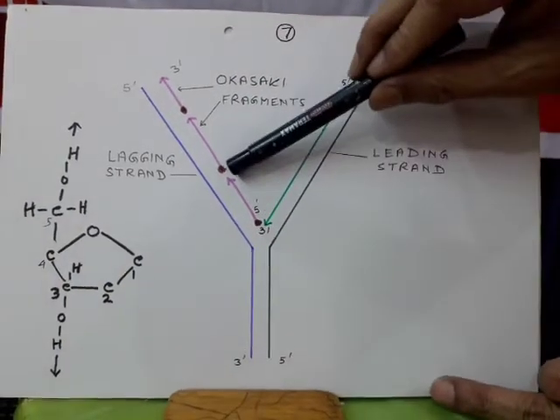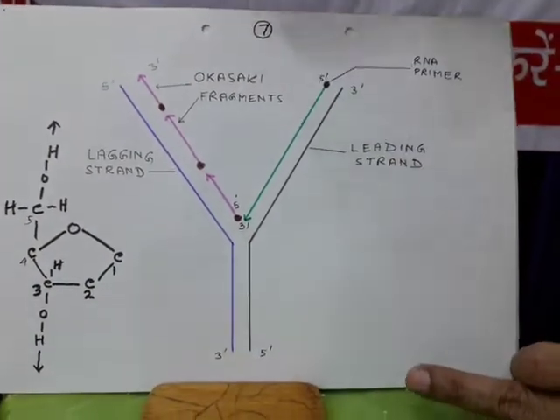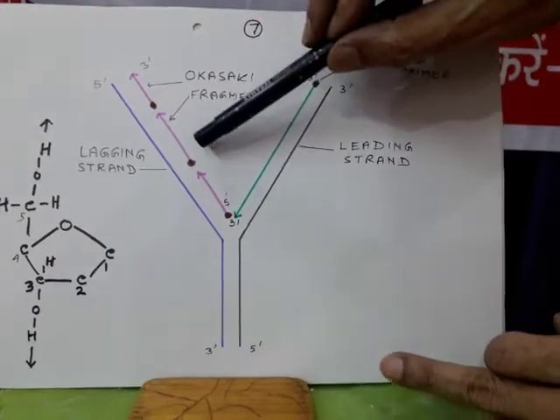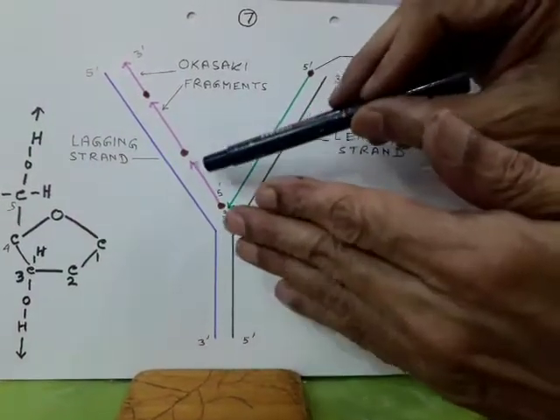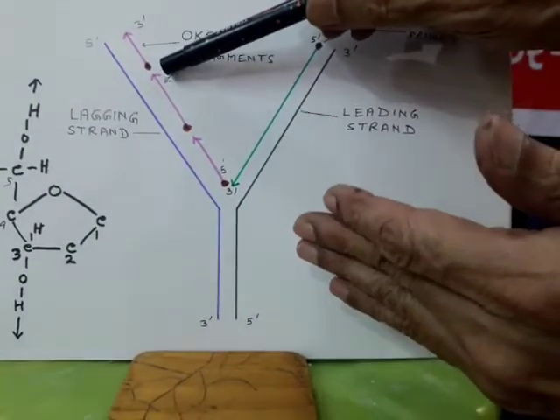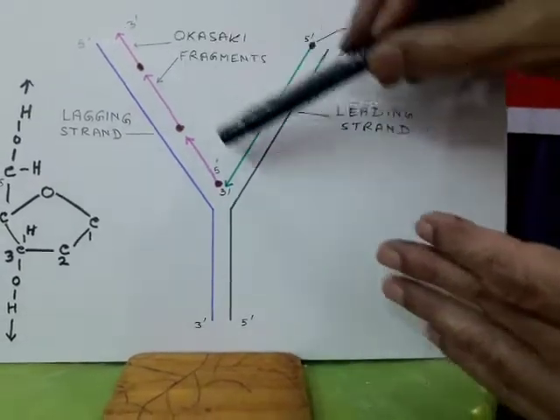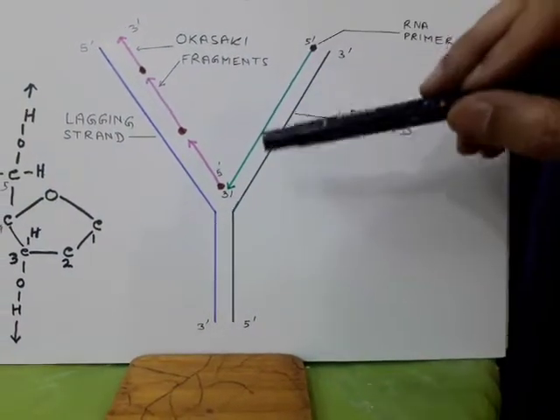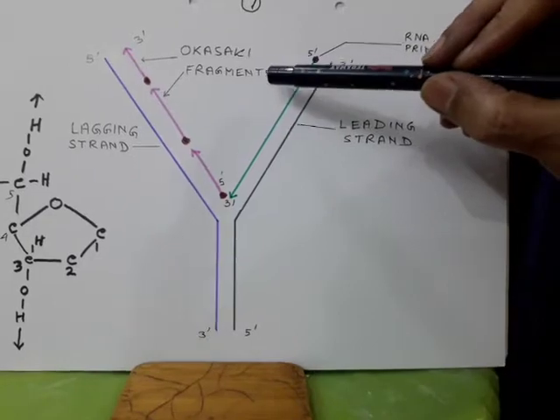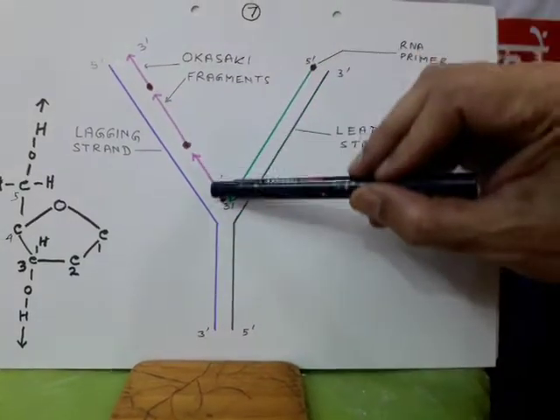So a part will be synthesized here. Again it will break, and another small piece will be synthesized. This way, small pieces are synthesized separately, which are called Okazaki fragments, and later on they are united.